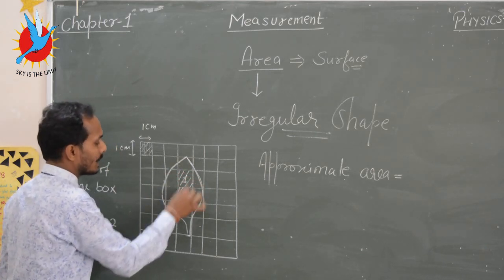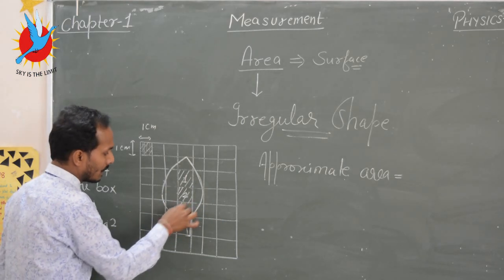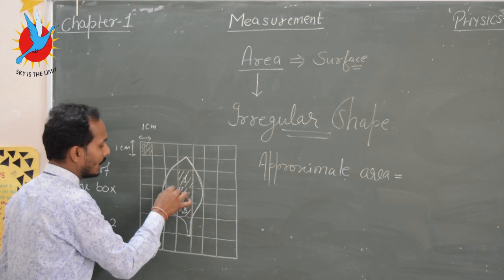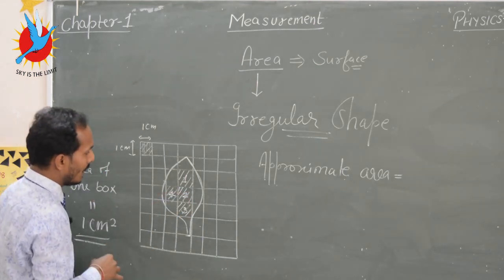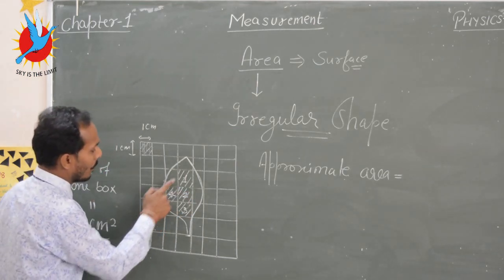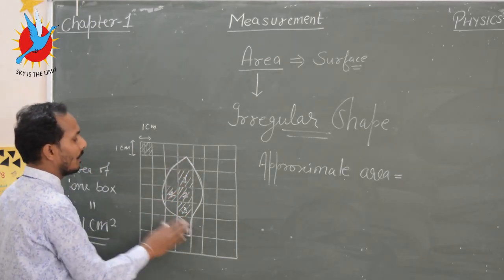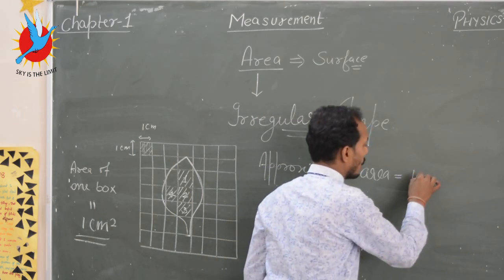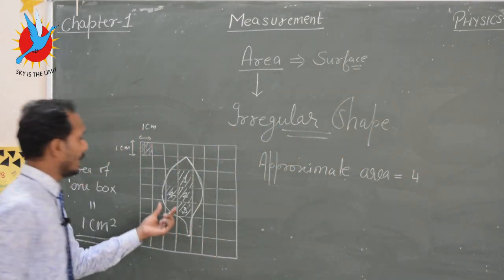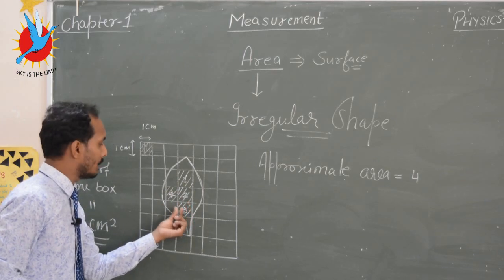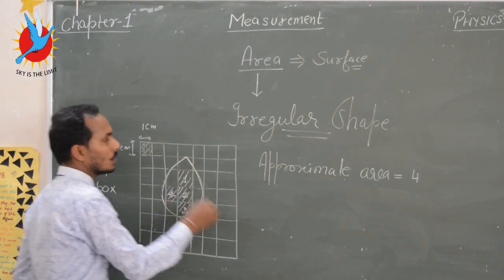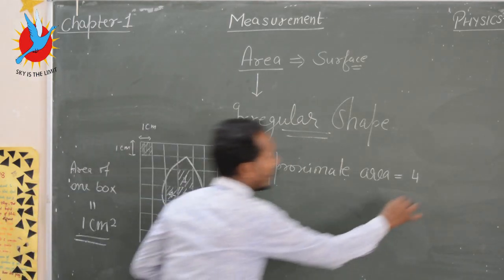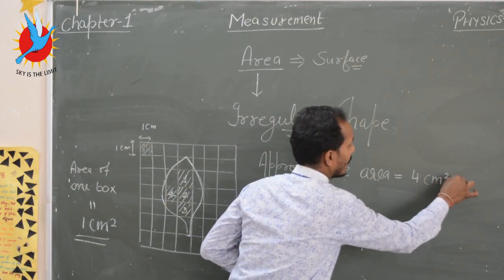So this is first, this is second, this is third, and this is fourth. I think there are 4 boxes completely covered by the leaf. So the area of these 4 boxes is 4 centimeter square, plus.